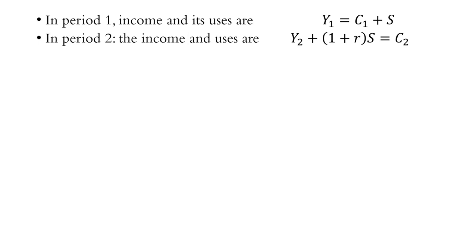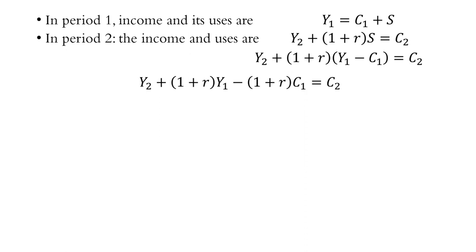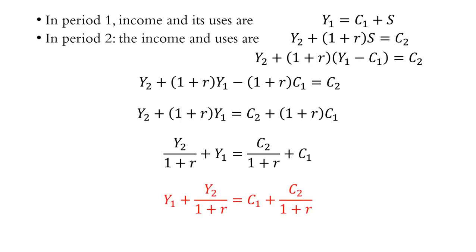Substituting for savings, we have, rearranging the equation, we have, this is the intertemporal budget constraint that shows that income in period 1 and in period 2 discounted at period 1 should be equal to the consumption in both periods, where we are discounting second period's consumption.